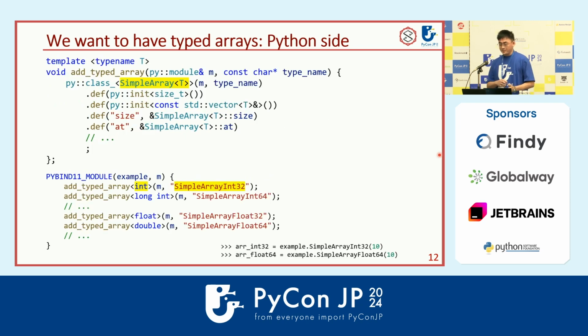And we can also bind the template array into Python. So here I define the helper function called add type array. It's also very similar to the previous definition, but you can see now we bind the template array to Python. If we bind the int simple array, then the Python object will be called simple array int32, and so on. For example, if we bind the float, then it will be simple array float32. And the result will be like this. So then we can have different type arrays.